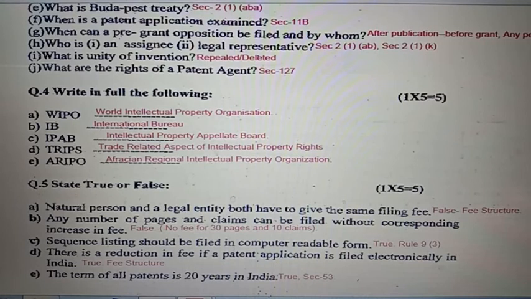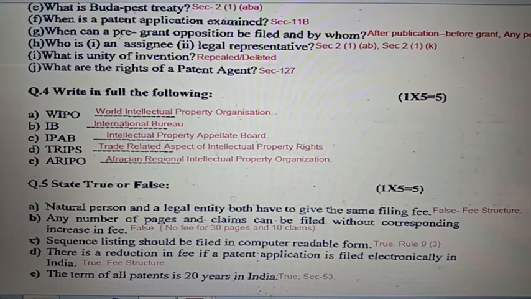Next question is write in full the followings. First is WIPO, World Intellectual Property Organization. Second is IB, International Bureau. IPAB, Intellectual Property Appellate Board. TRIPS, Trade Related Aspect of Intellectual Property Rights. And ARIPO, African Regional Intellectual Property Organization.